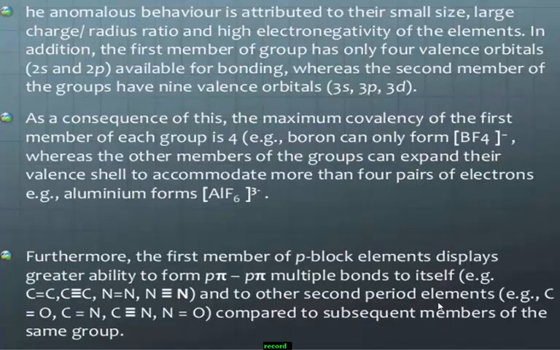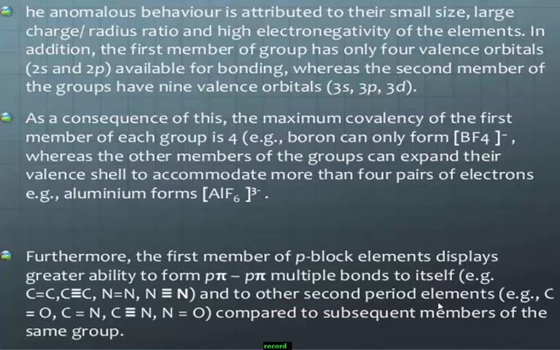Anomalous behavior is attributed to small size, large charge and high electronegativity of elements. Remember students, when you observe the first element of a respective group, it shows some properties different from the other elements present in the same group. It means it shows anomalous properties.